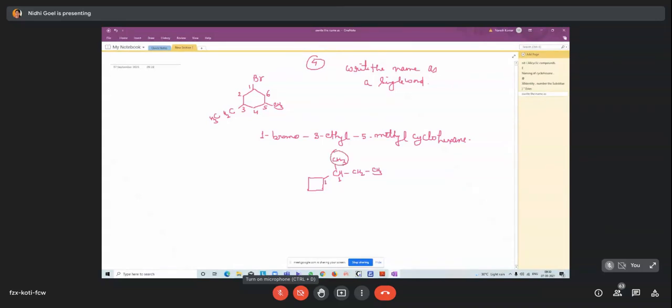Here the methyl group is attached. So we can write here 1-methylpropyl. So the naming of this compound is 1-methylpropylcyclobutane.